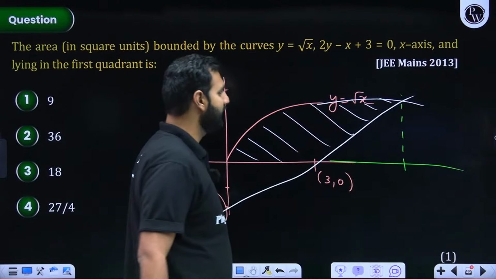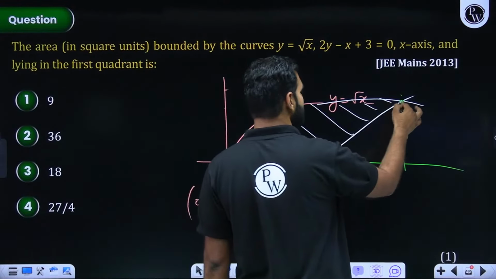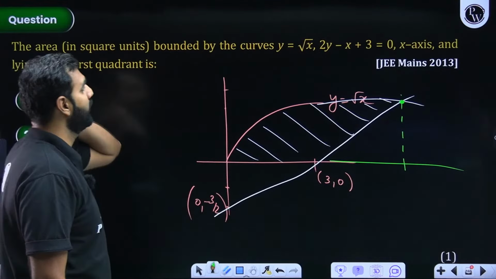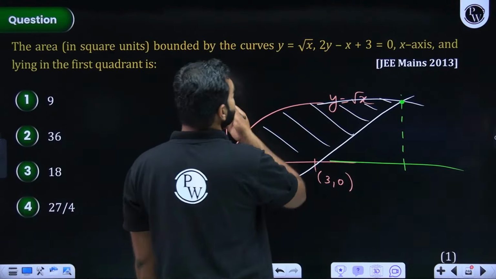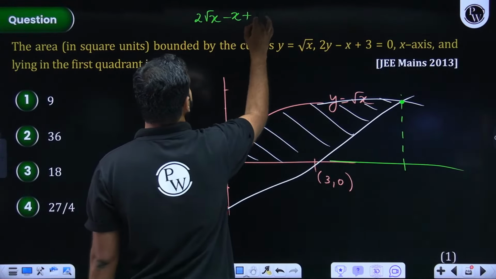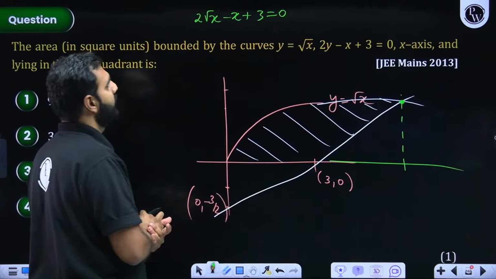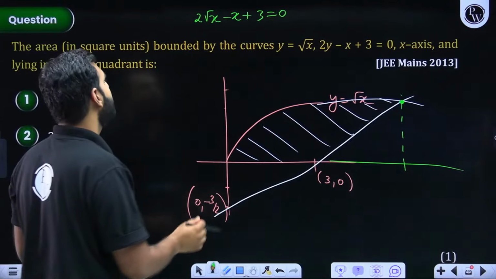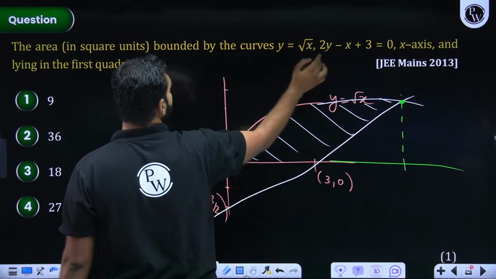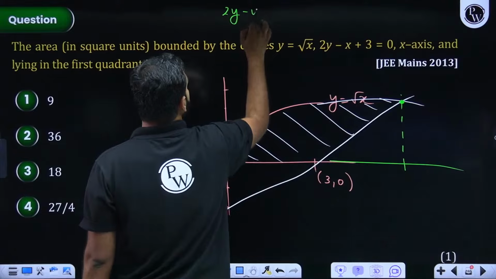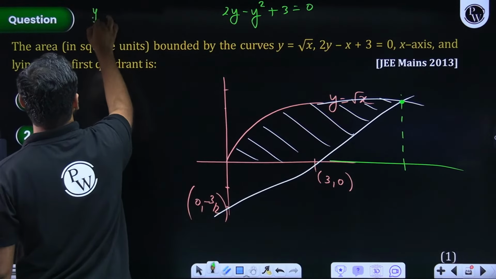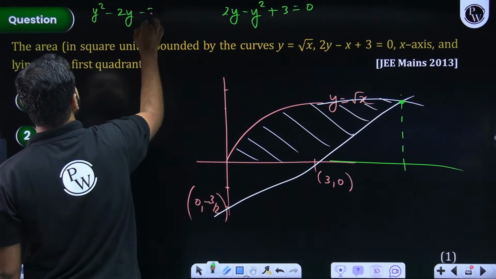All I'll say is that here, first of all, find the point of intersection of this line with this curve, right? So if I here substitute y by root x, it will be 2 root x minus x plus 3 is equal to 0, right? Or what else can we do? Better is I convert it into a quadratic, so x should be replaced by y square. So this is 2y minus y square plus 3 is equal to 0, which when simplified gives you y square minus 2y minus 3 is equal to 0.